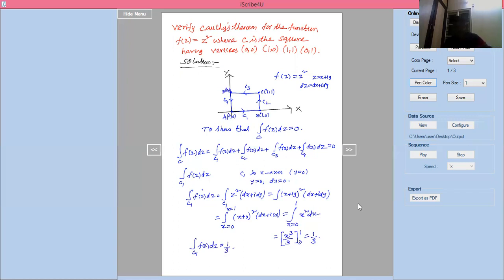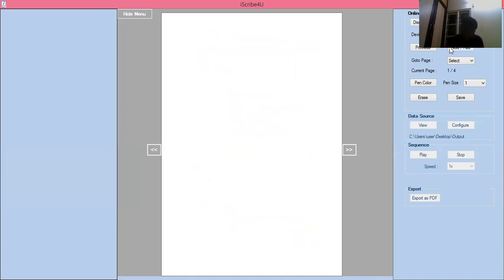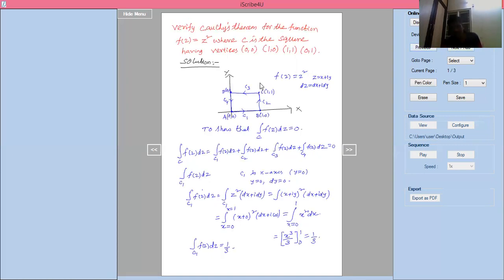Similarly, we will get along BC, that is C2. Along BC, if you see, the BC line is x equal to 1.